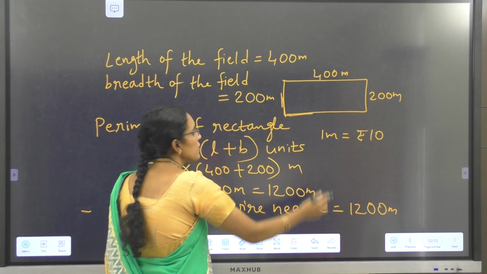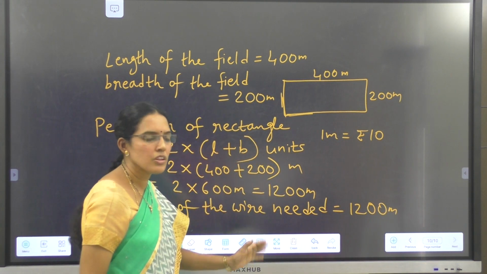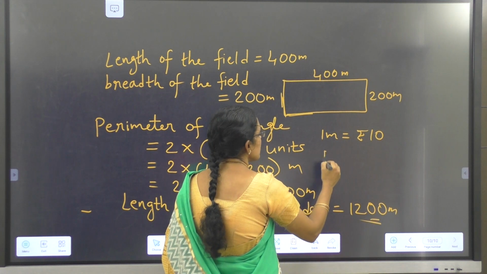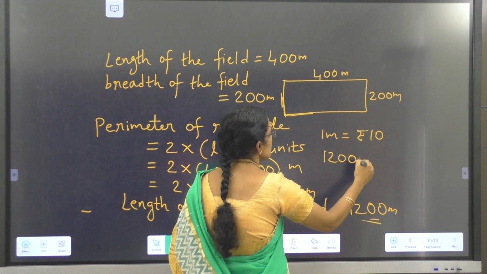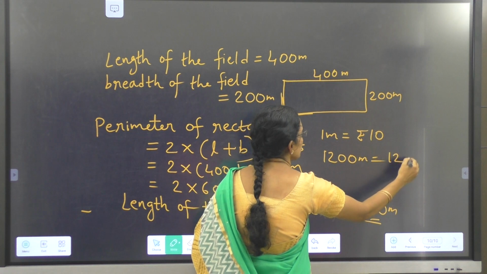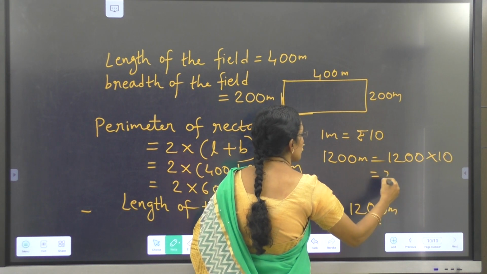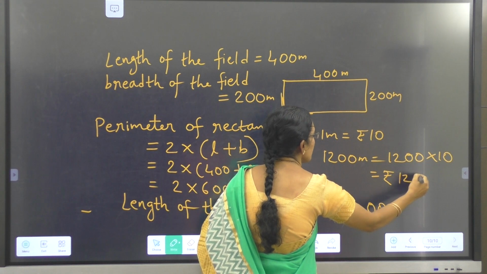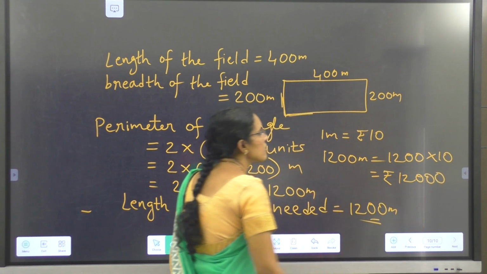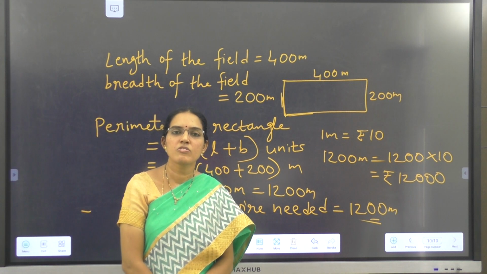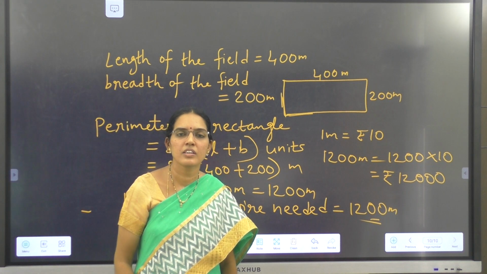For 1 meter the cost of fencing is 10 rupees, but we need 1200 meters of wire. The cost of fencing for 1200 meters is 1200 into 10 rupees, that is rupees 12,000. Okay children, this is how we solve problems using perimeter. Now in the next video we'll see about area in detail. Thank you.